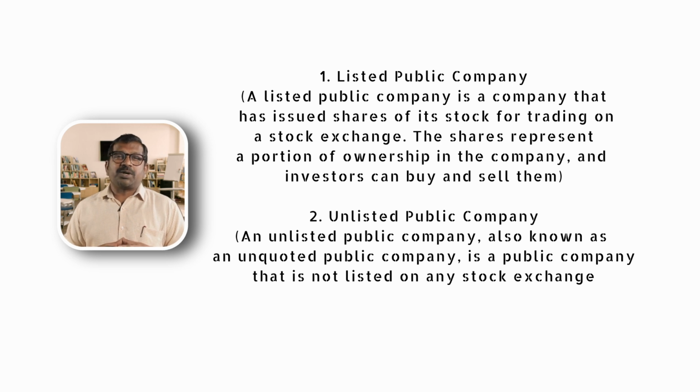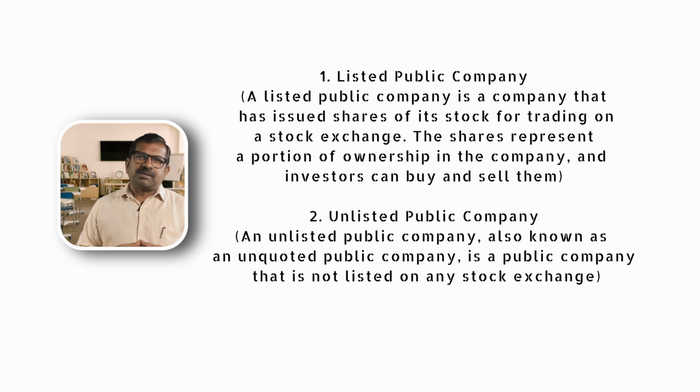Likewise, each and every person who has an idea to start a shipping company must register, as I told you, either as a private company or a public company. In private or public companies, the shareholders' role is very important. Even the public limited company has 2 basic classifications. One is the listed public company, another is the unlisted public company. Listed means the shares are traded with the help of a stock exchange. These companies are called listed public companies, whereas companies whose shares are not traded on a stock exchange are called unlisted public companies.